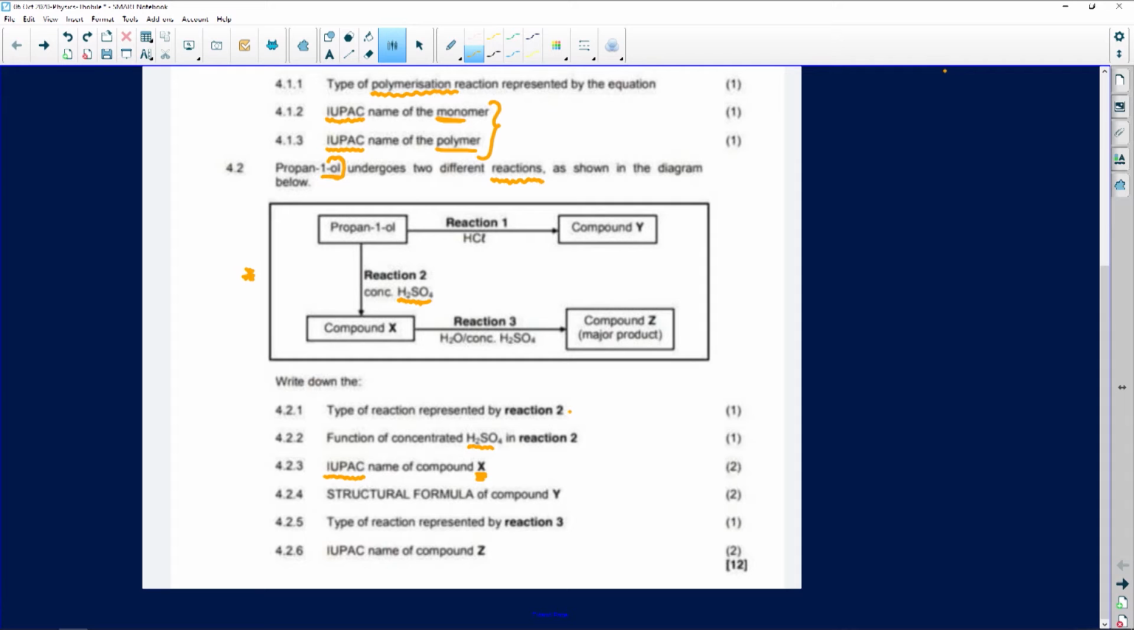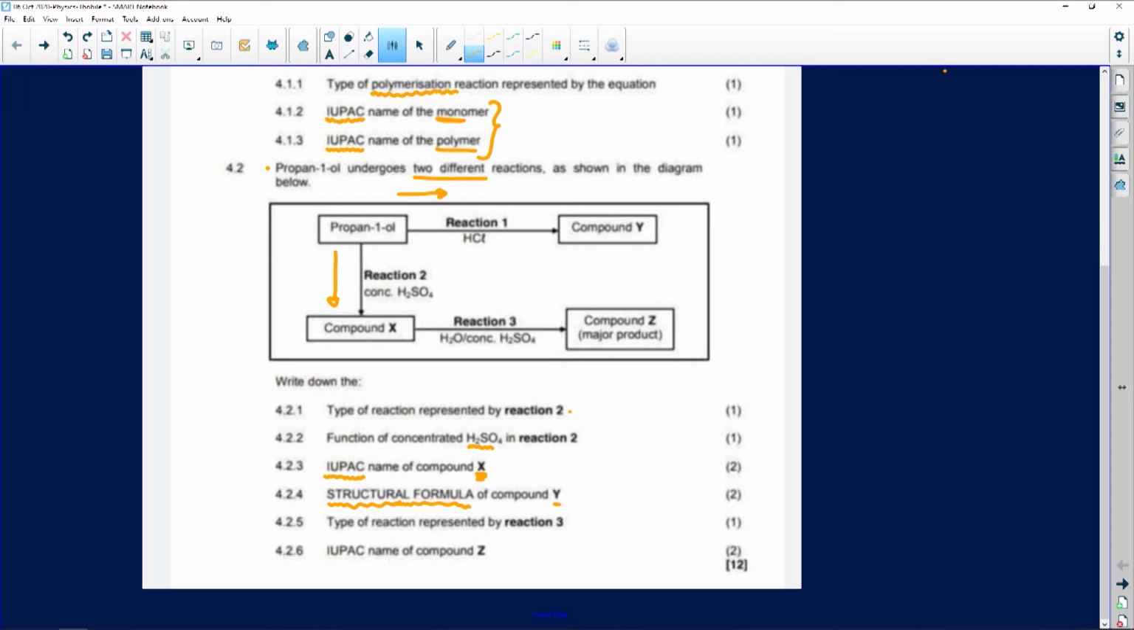Now, the next question says we must draw the structural formula of compound Y. We must be very careful. Remember, there are different ways. Structural formula means you must show all the carbons and the hydrogens with all the numbers. So we start again over here. Why do I start over here? Because I know some of you confuse where to start, because they told us that propan-1-ol undergoes two different reactions. So the first reaction we went through this way. Now the second reaction we're going to go through this way.